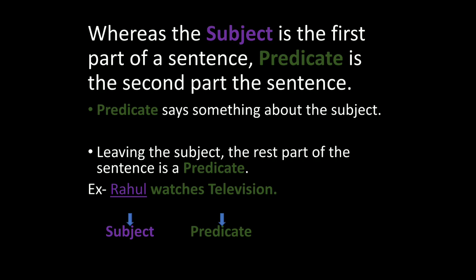So if we are asked to identify subject and predicate, what can we do? At first, we can trace the subject. If we get the subject, then leaving the subject, the rest part of the sentence will be the predicate. I hope all of you have understood it.